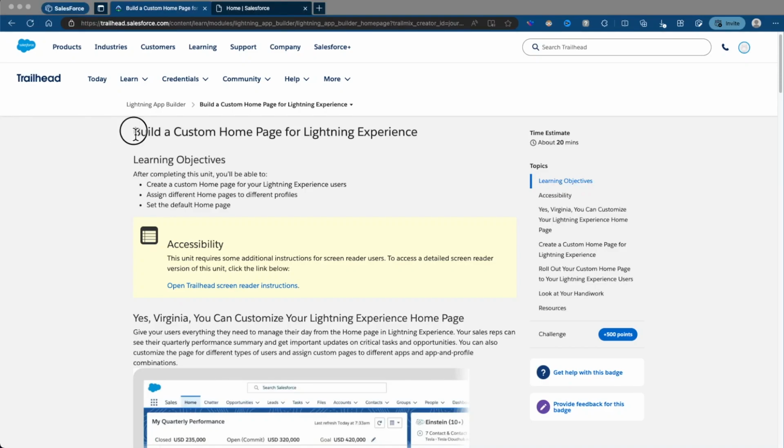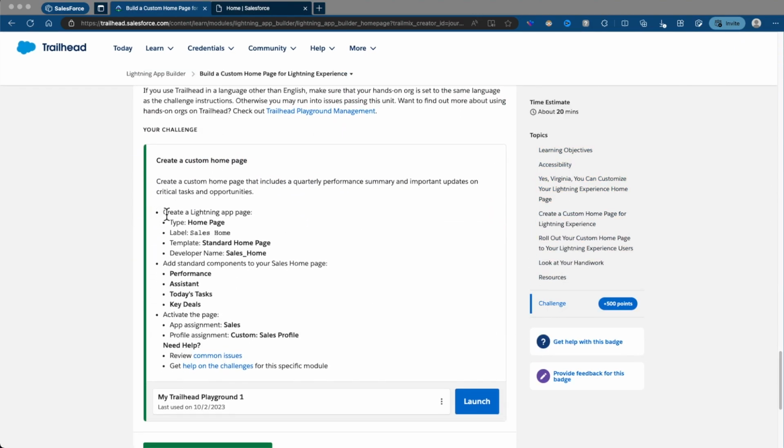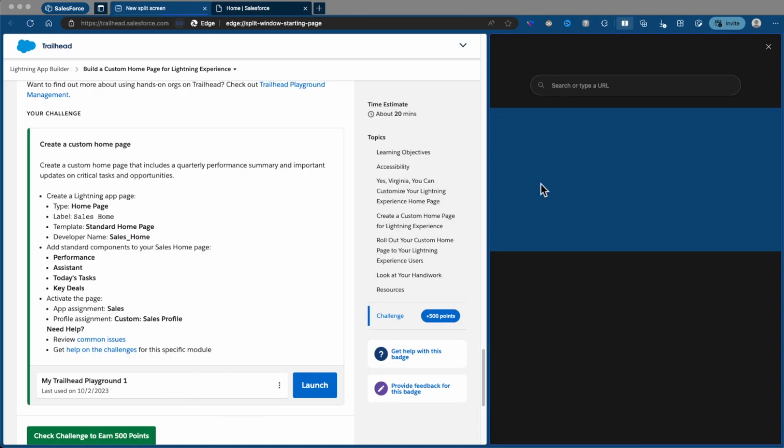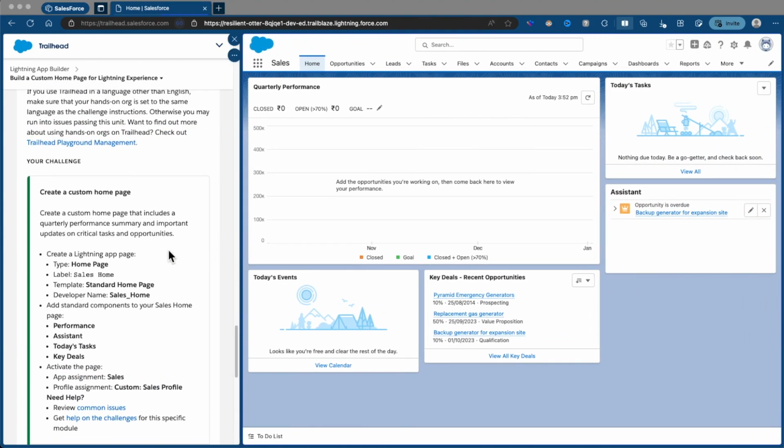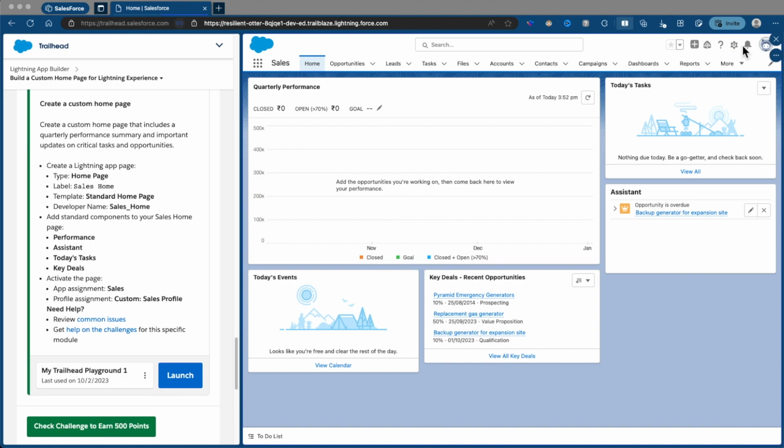Hello guys, in this video we'll be looking into the unit Build a custom homepage for Lightning experience. In this challenge, we'll be creating a Lightning app page. So let's split our screen with Trailhead Playground. Dive into our setup window.